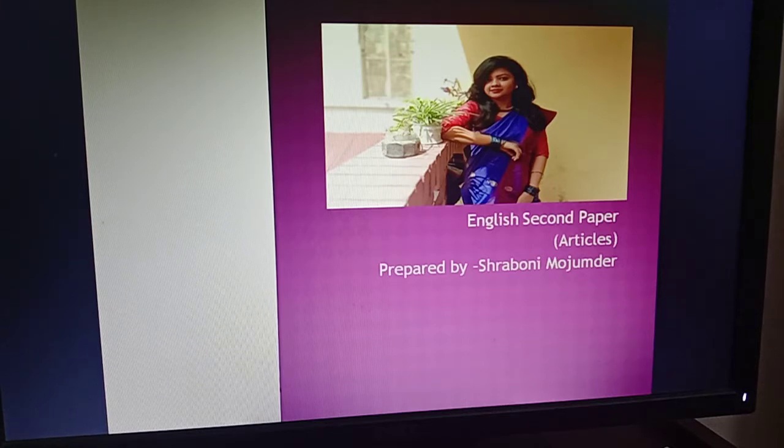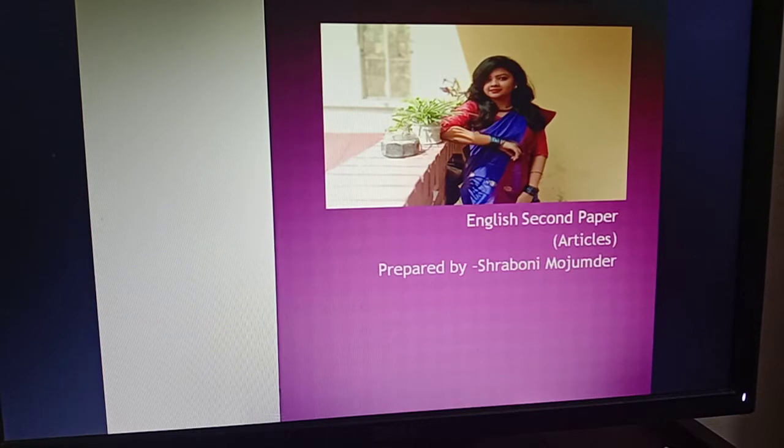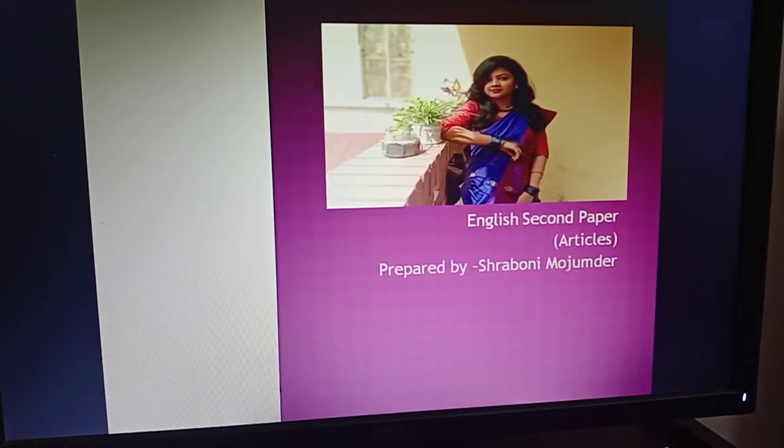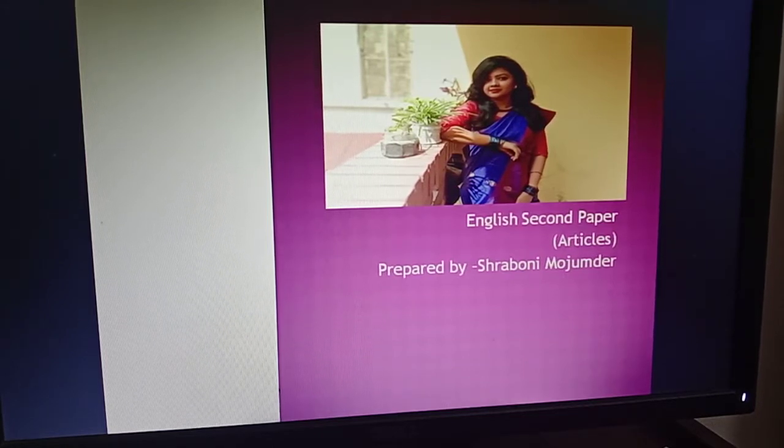Today I am going to give you some solution of your previous HW, and also I am going to give you some new HW. Okay, so take out your copy in which you have written previous HW. Okay boys, take out your necessary accessories. I am going to give you the solution and also explain the previous HW, because if I just simply give you the answers, then you may face some problem. That's why I have decided that I am going to explain the rules and the HW.